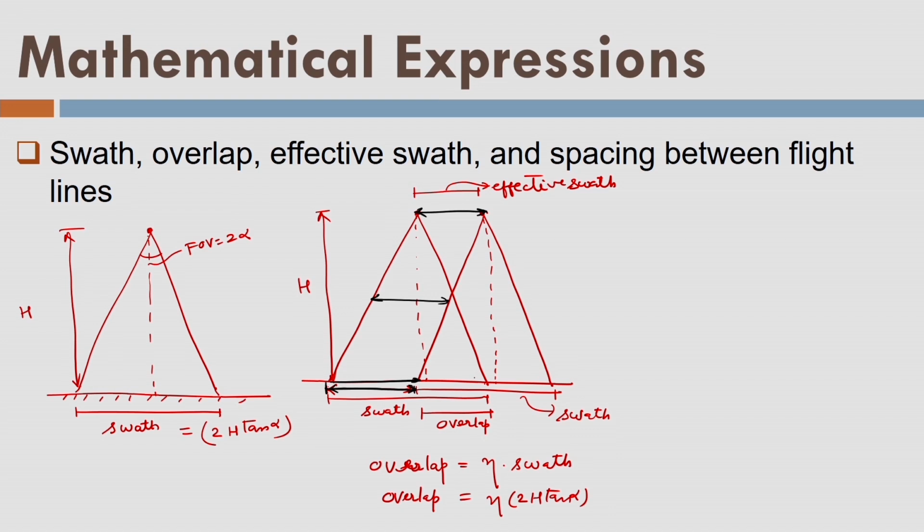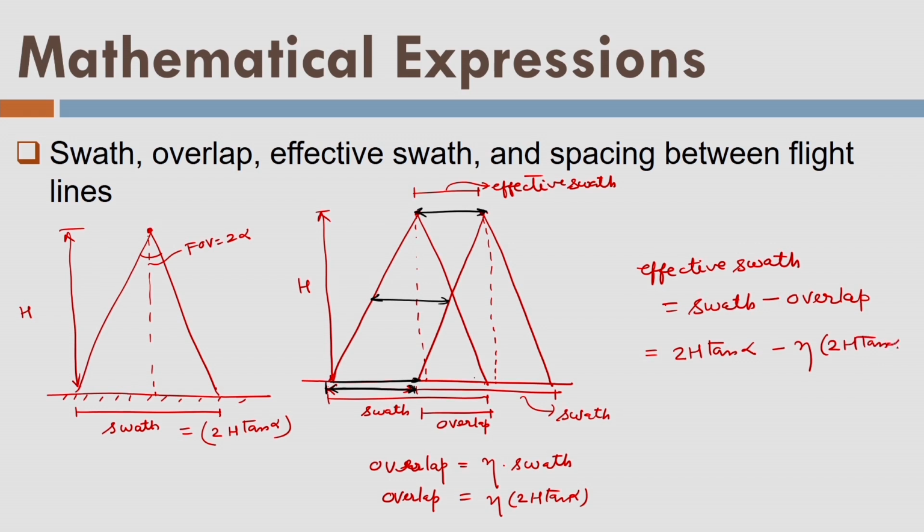And so this is the effective swath, or the spacing between the flight lines, and effective swath is swath minus overlap. So I can write here 2h tangent of alpha minus eta times 2h tangent of alpha, or I can also write 2h tangent of alpha into 1 minus eta.